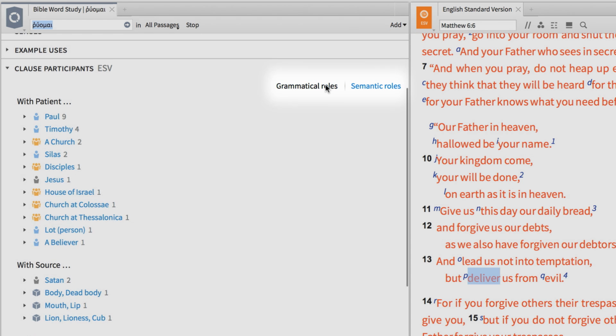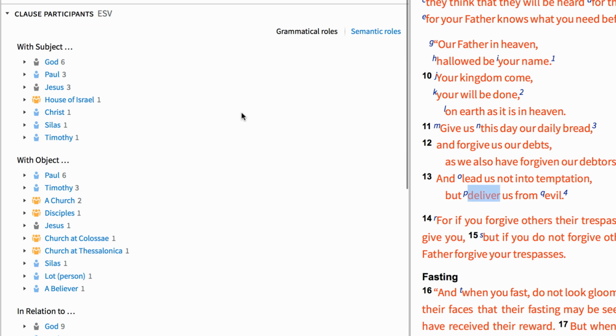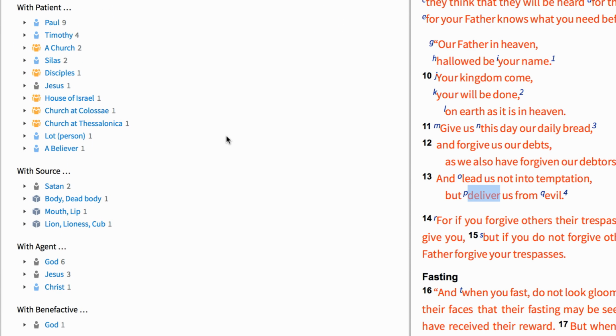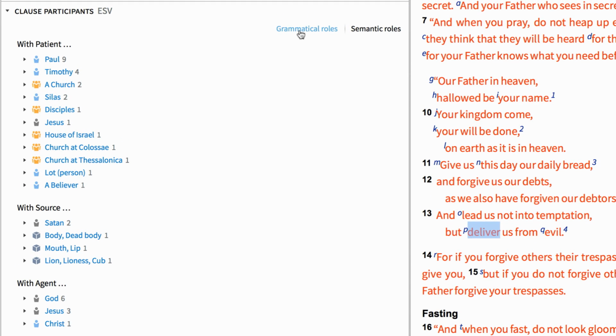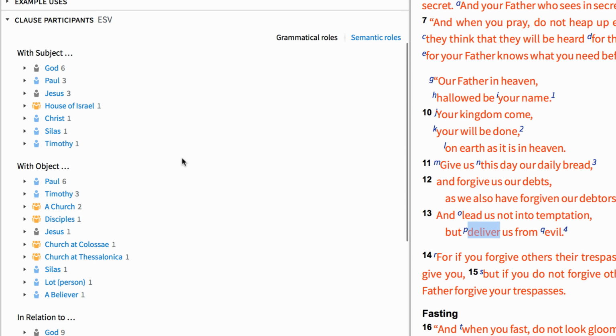From the options to the right, I have two viewing choices, grammatical roles and semantic roles. As a whole, the clause participants section exposes information from the clause search, like who appears as the subject of a Greek verb and where those instances occur. This section also shows me the relationship between characters and verbs on a deeper level, called semantic roles. For more information on this function of the tool, check out my video on semantic roles and case frames. For now, I'm going to choose the grammatical roles view and analyze my results.